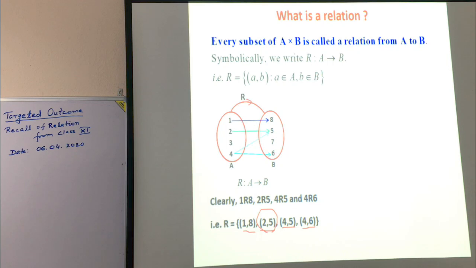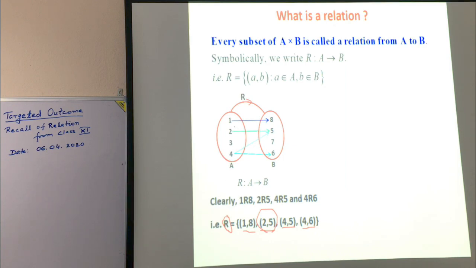So this is the relation from A to B, because this set R, which is set of ordered pairs, is a subset of A cross B. That's why R is a relation from A to B.